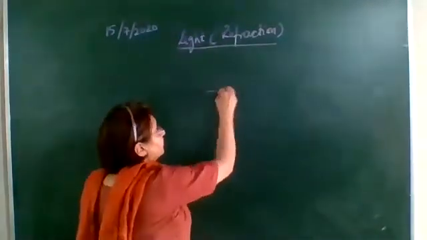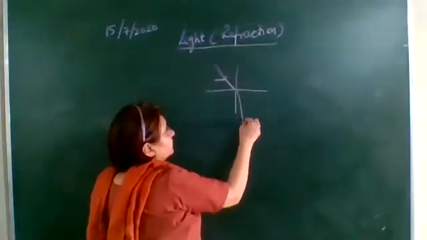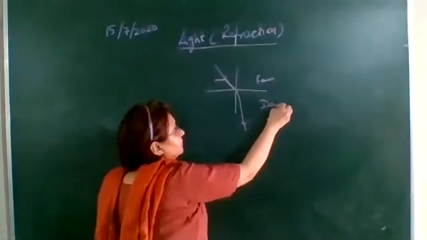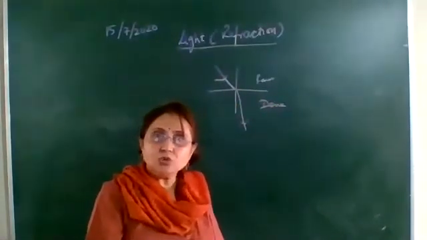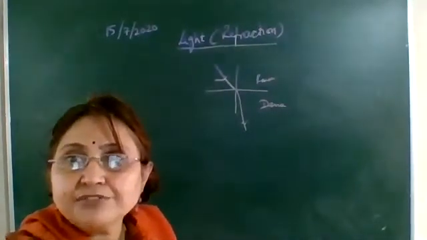Okay, like here, any ray of light passing from rarer to denser medium will refract towards the normal, will bend towards the normal. Okay, and the laws of refraction we have studied.